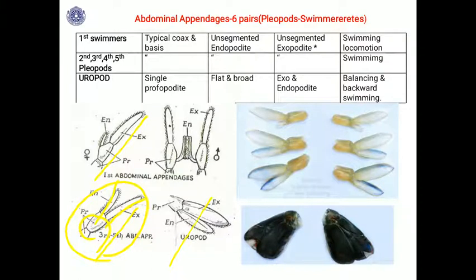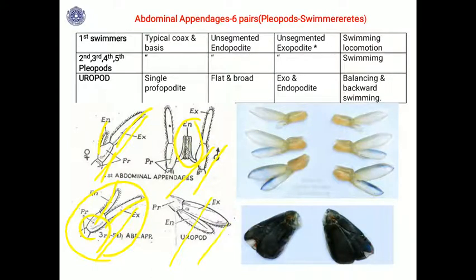In the first pair you will find sexual dimorphism. In the case of the male, the endopodites of both sides fuse in the middle and form a petasma structure. These are used to open the genital opening of the female during copulation. By this you can make out this is male. In the case of female, it is not fused. These are separate: the protopodite, then the exopodite and endopodite. It's not fused like in the male. This is the difference between male and female.